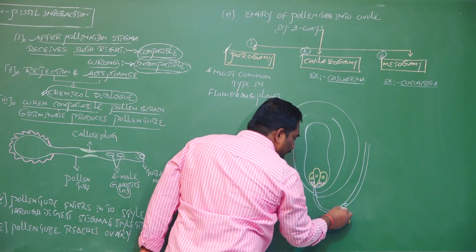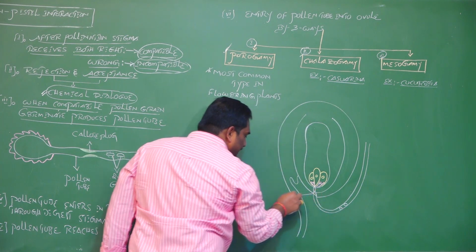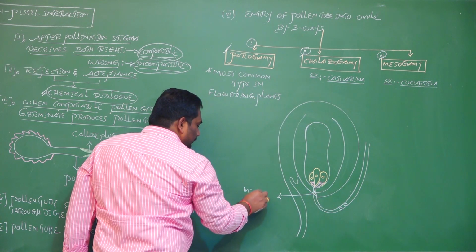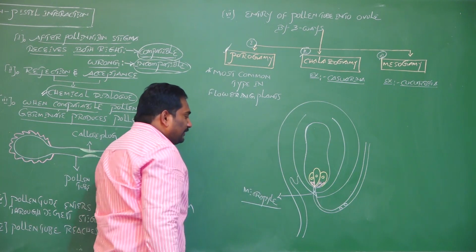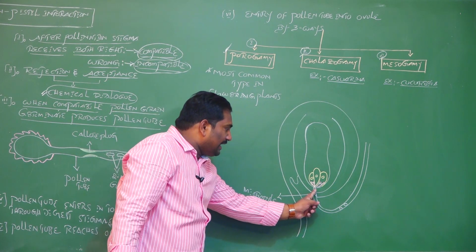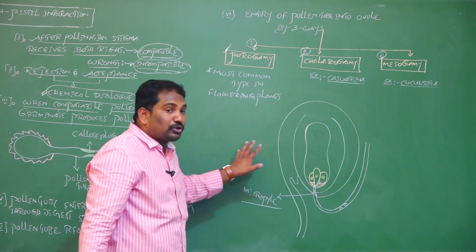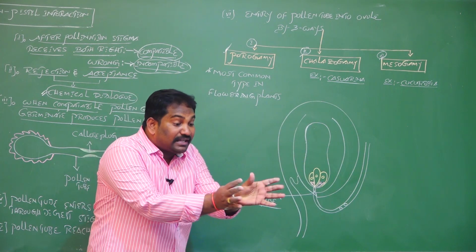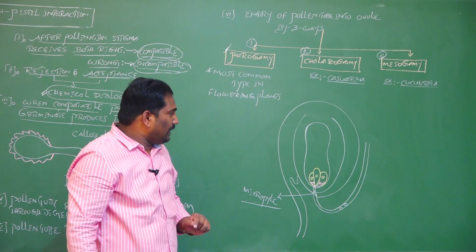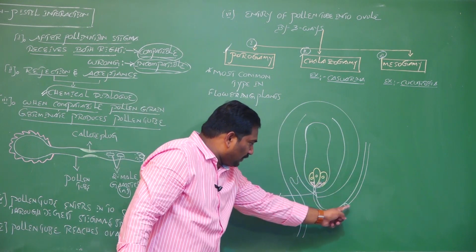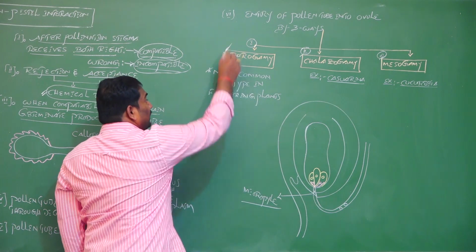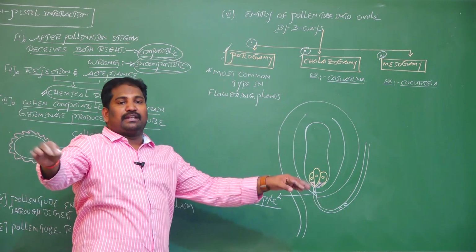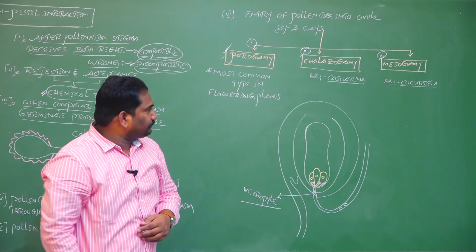Once again, this is called the micropyle. The terminal opening pore in the structure of the ovule, where the integuments are leaving free, is called the micropyle. The entry of pollen tube into ovule through the micropyle is called porogamy. It is the most common type amongst flowering plants.